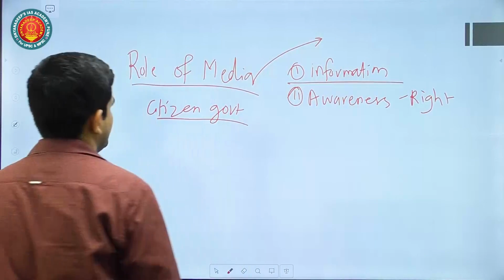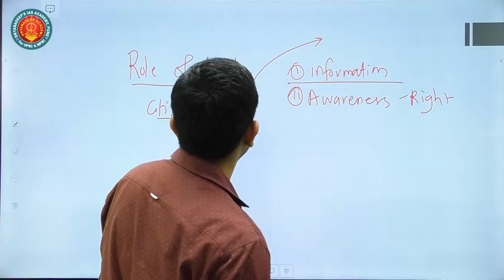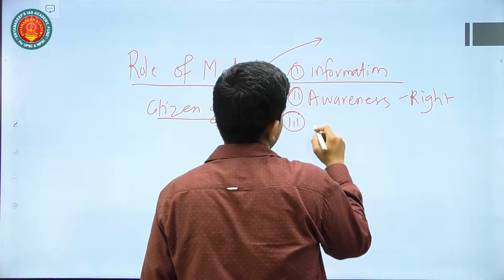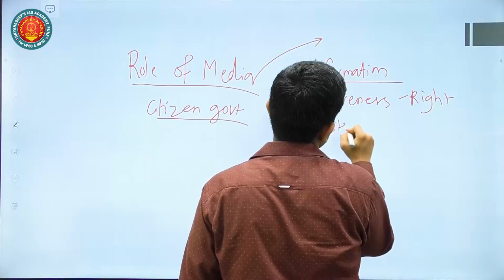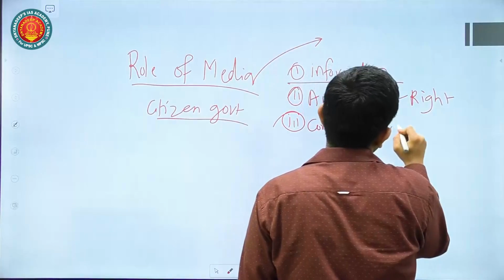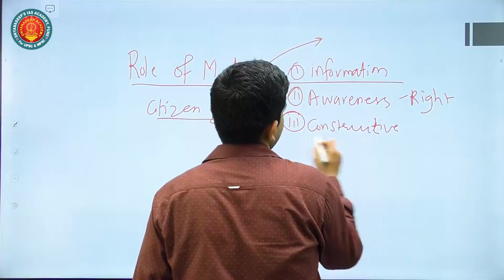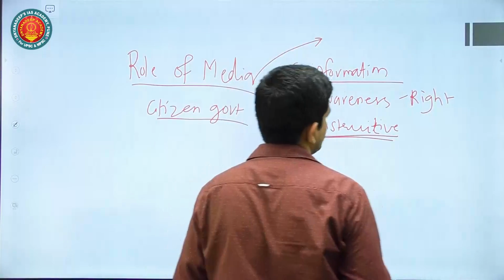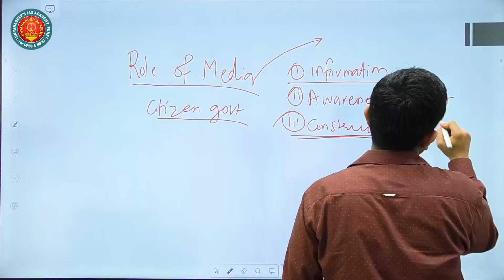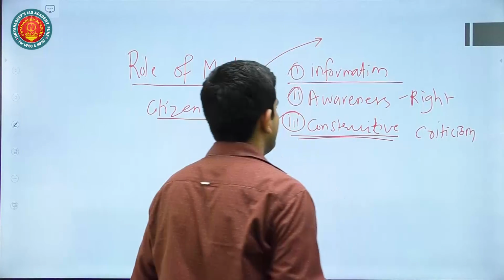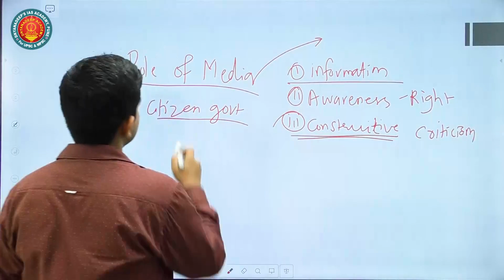These rights can be available if there is a good media or impartial media. Then you can also talk about constructive criticism of government policy. Media can only play a good role if it has neutrality towards the government. Constructive criticism of government policies can also help the government in improving its service delivery to the citizens.